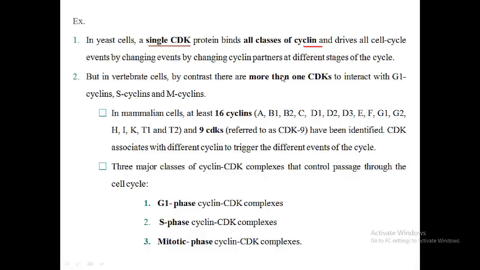By changing cyclin, they will change the event at different stages of the cycle. But in vertebrate cells, in contrast, there is more than one CDK. So they interact with G1 cyclin, S cyclin, and M cyclin. In mammalian cells, at least 16 cyclins and 9 CDKs are there. There are major classes of cyclin-CDK complexes that control passage through the cell cycle: G1 phase, S phase, and mitotic phase cyclin-CDK complexes.